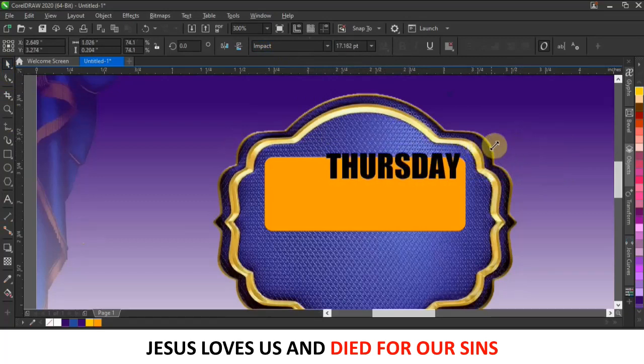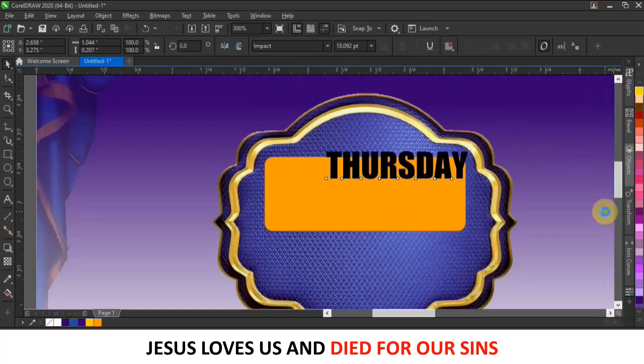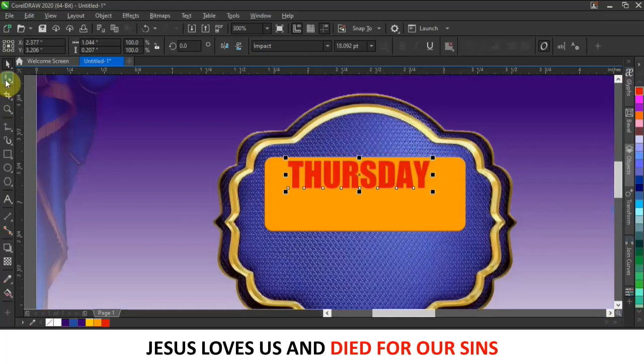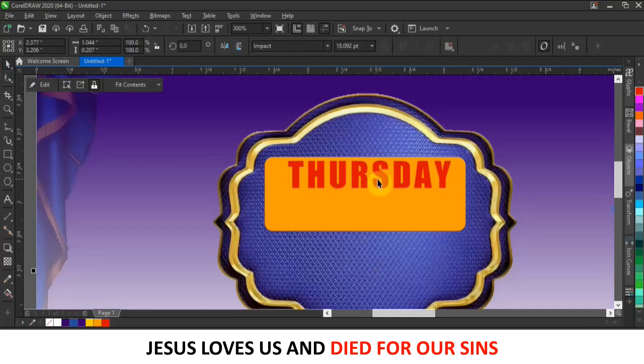Okay, so I will open it up. I think we use red color, right? So let me use red for this, and then let me just space it some more. While your text is selected, click on your shape tool, and then you have these two things here. If you want to bring space between these letters, you just click this one and drag. Okay, I think this is fine for now.